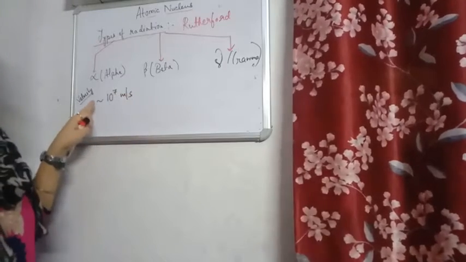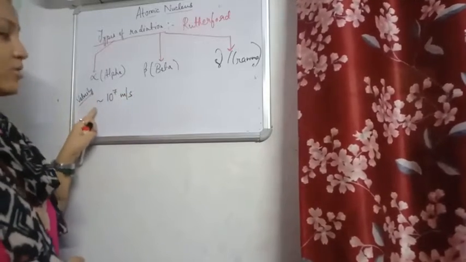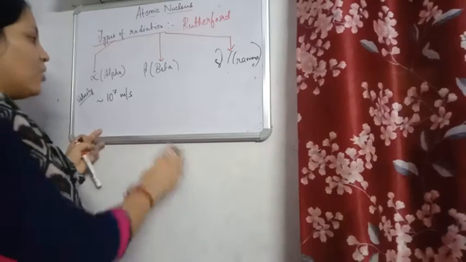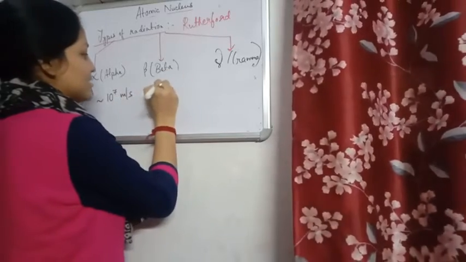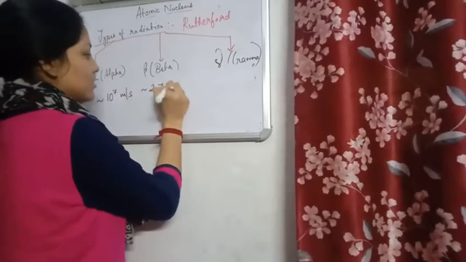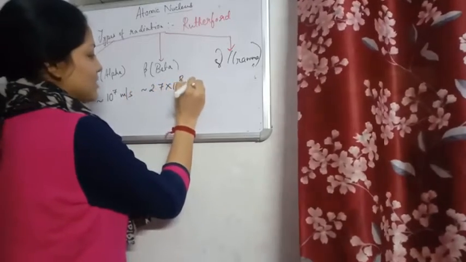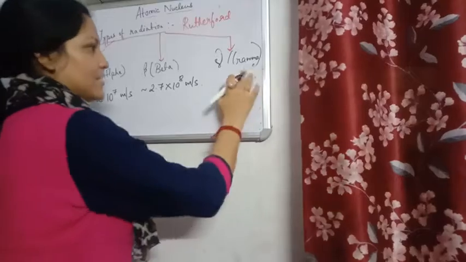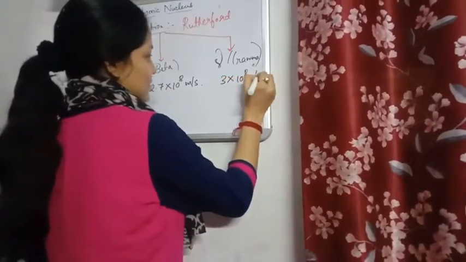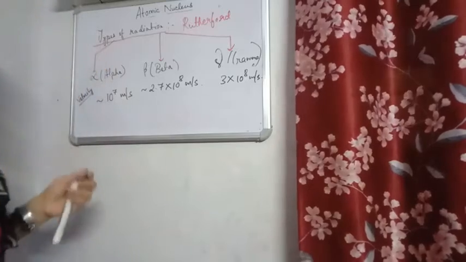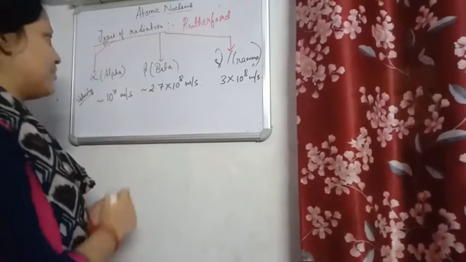The exact value is not given. For beta particles, the velocity is approximately 10^8 meters per second. Gamma particles' velocity is equal to the velocity of light because they are electromagnetic waves. So this is the velocity.